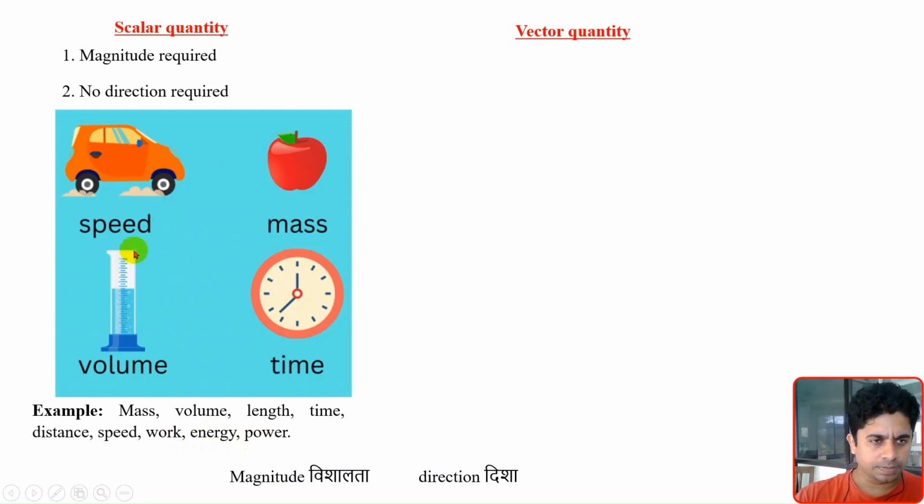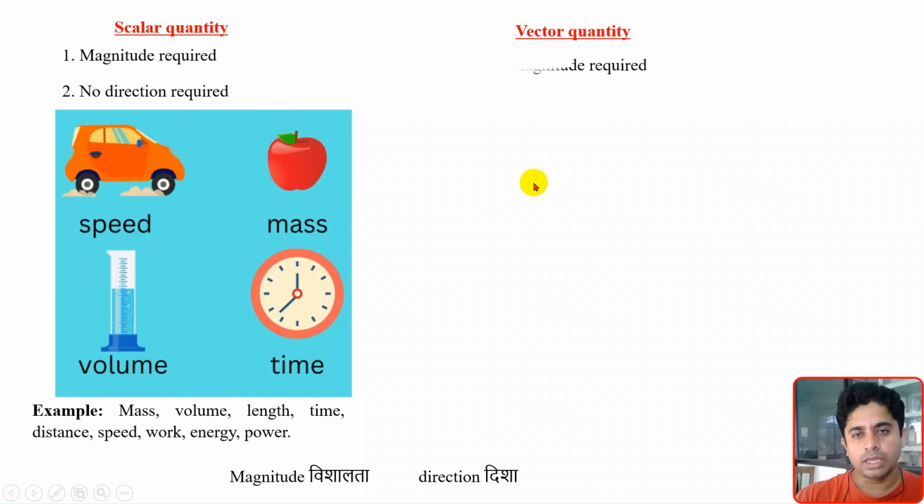As you can see in this picture, suppose this car has a certain speed. When I am talking about the speed, it is not required to say in which direction the speed is. About this apple also, I have to give information about just the mass, or the volume of the liquid inside this beaker, or about the time. All these are scalar quantities. Here magnitude has the importance. No direction is required to give information about these quantities.